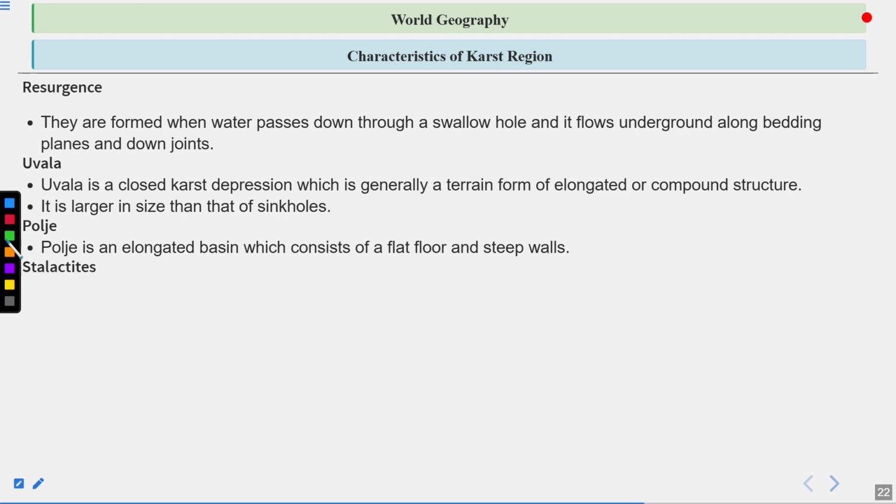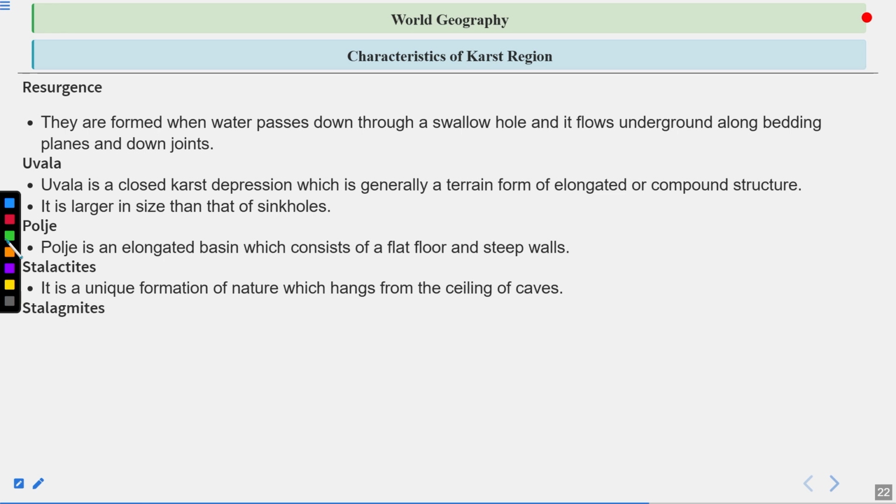Stalactites. It is a unique formation of nature which hangs from the ceiling of caves. So when the water comes in contact with the chalk and limestone type of rocks, then they start sinking into the caves with the help of water, and as soon as this solution solidifies, it creates the hanging wall or ceiling of the caves. So these hanging ceilings are known as the stalactites.